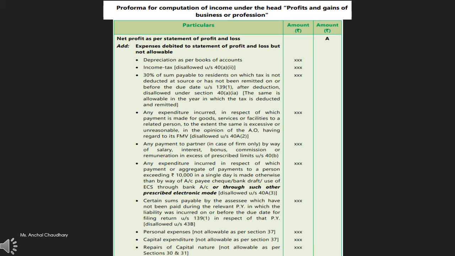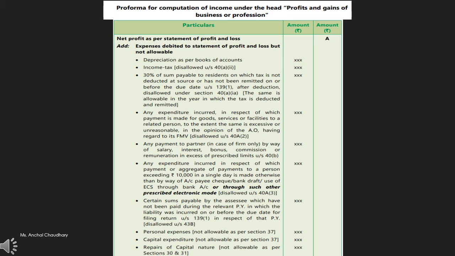Whenever you start practicing the numerical portion of this topic, you will slowly get used to it and remember things, like what exactly the various deductions available to a person under the Income Tax Act are. That will come to you with time, but start practicing the numerical portion, because unless you do, you will not understand these concepts properly. So let's have a look at the proforma of the computation of income under business or profession.